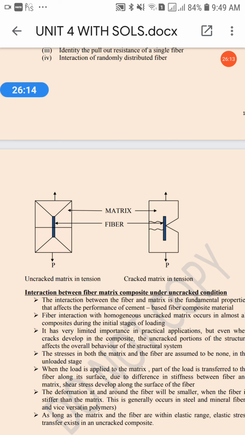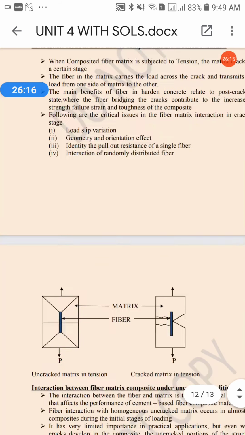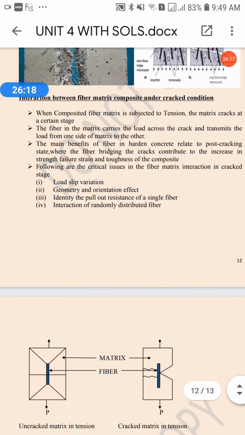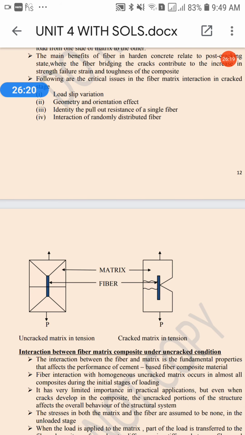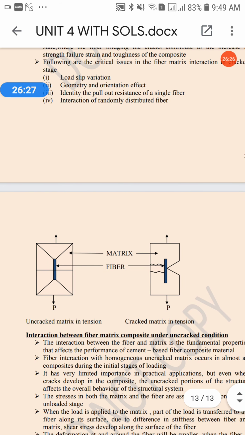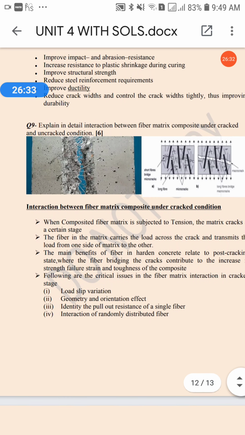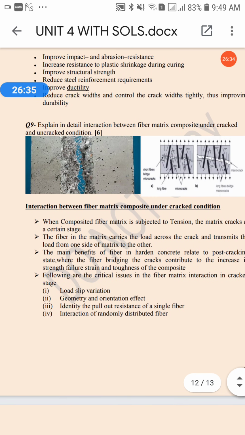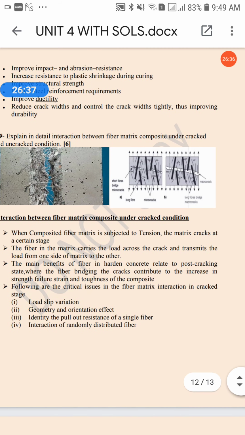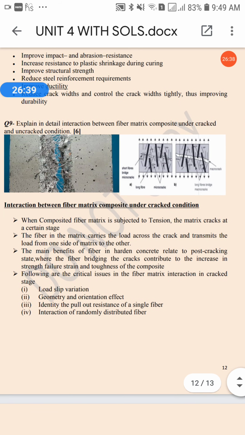Now if we are talking about uncracked matrix, this fiber is already present in the concrete to avoid cracks. Just read this one. When composite fiber is subjected to tension, the matrix cracks at a certain stage. This only I have told you. See this picture.